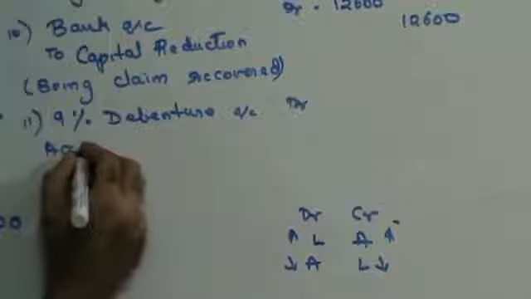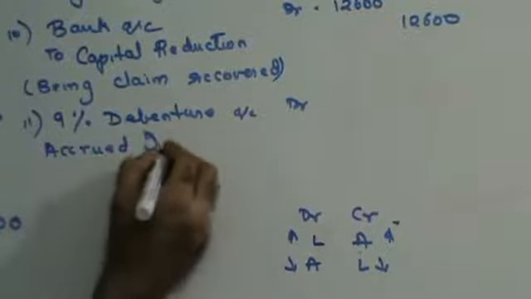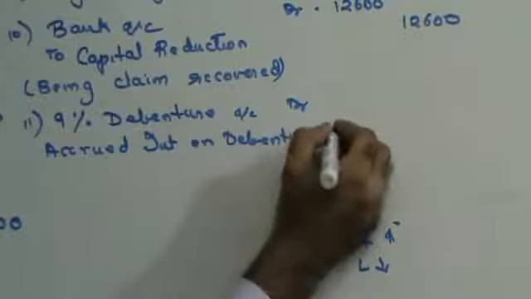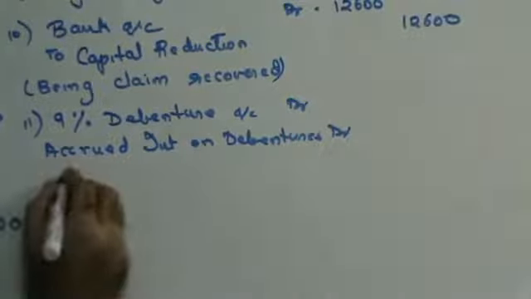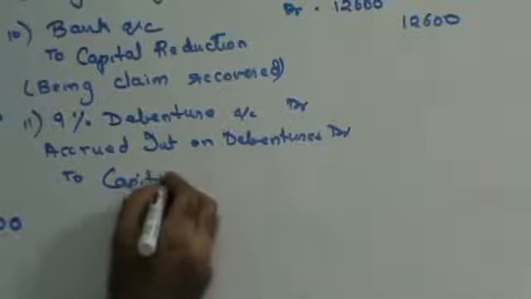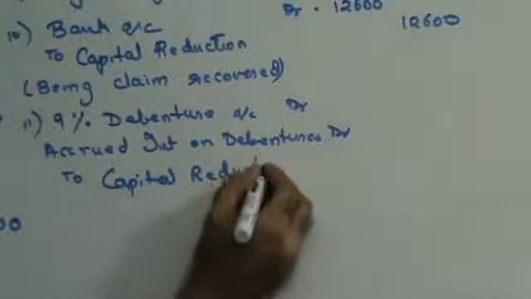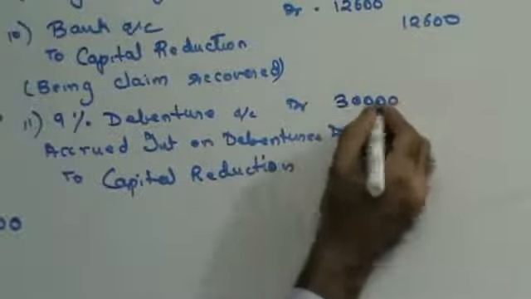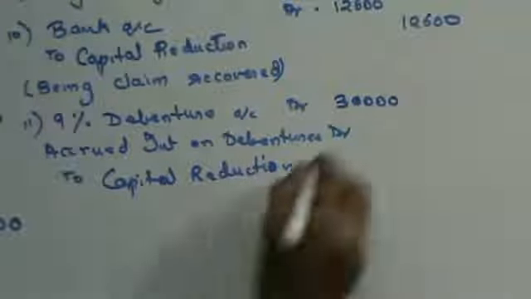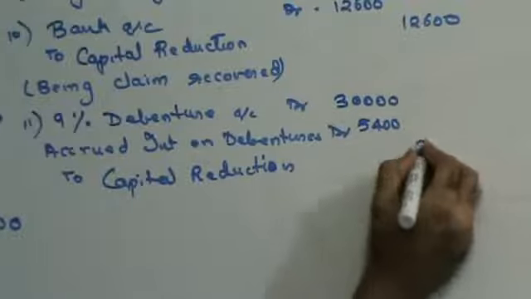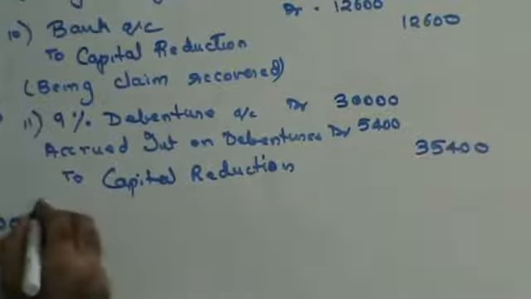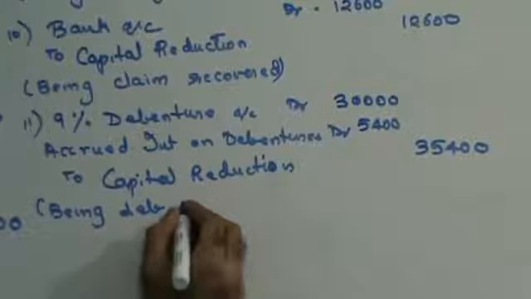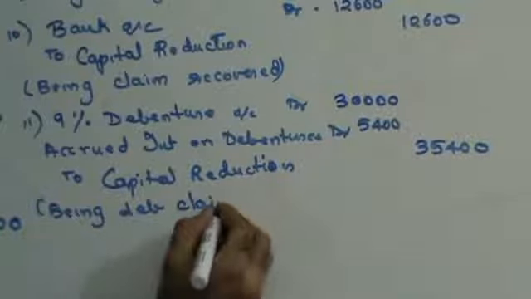Accrued interest on debentures debit to capital reduction. They have agreed to forego 30,000 of the principal and the interest of 5,400. So this is 35,400, being debenture claim waived.